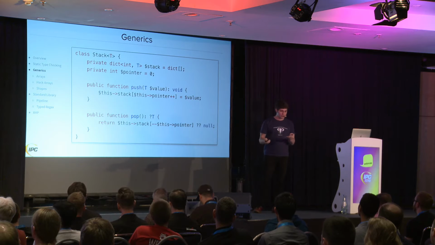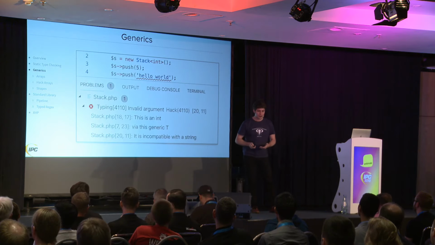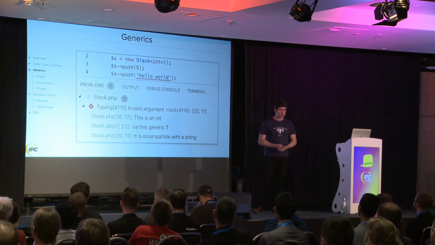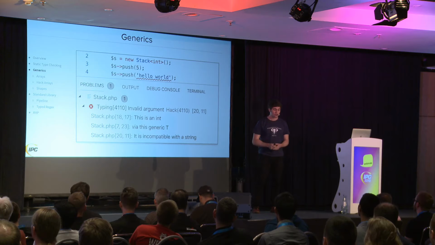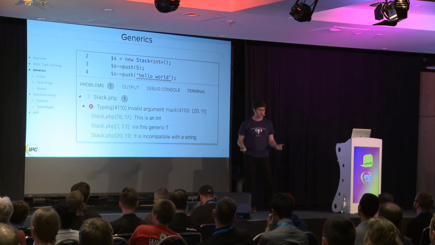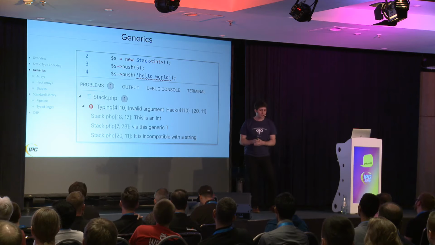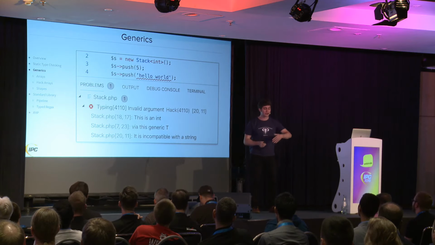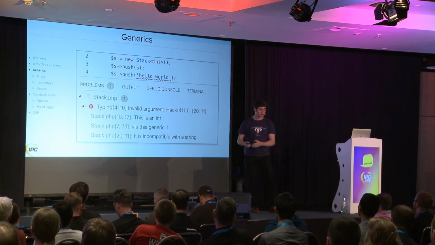But of course, you can do this in PHP without just putting that T there. So what does this actually provide for us? So the point of this is the static type checking. If we have a specific stack, that is a stack of ints in this example. We want a stack of integers. And we try to push the value 5 onto that stack, that's fine. But if we try to push a string into the stack, Hack will tell us, hey, that's invalid. This argument is a string, it's supposed to be an int. So this is where the generics actually help us. If I define this data structure without the generics, it could contain any type, but I wouldn't be able to say what I want this specific stack to contain.